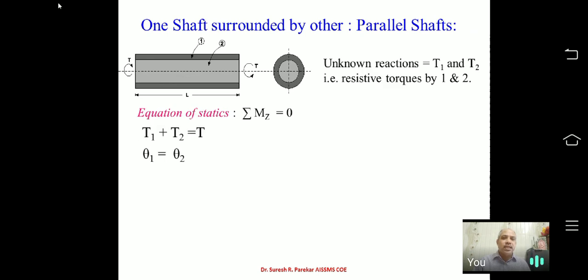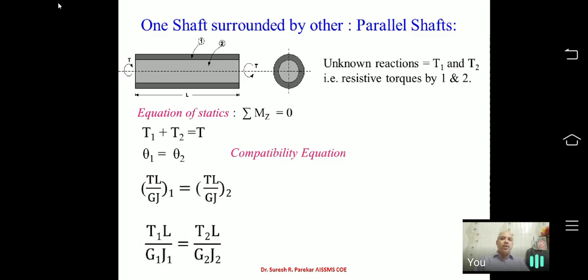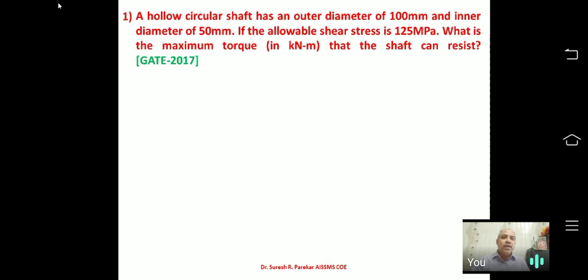First is summation T equal to 0, and then we have written here summation Mz equal to 0, because in torsion the moment is along the z direction, which is perpendicular to the plane of the member, because x and y are in the plane and z is perpendicular to it. So this is the theory part of torsion.